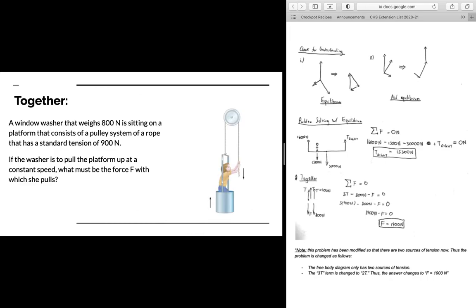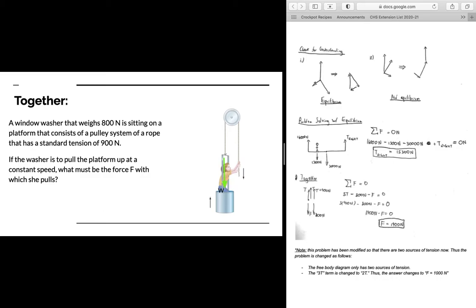So now let's do another problem together. A window washer that weighs 800 newtons is sitting on a platform that consists of a pulley system of a rope that has a standard tension of 900 newtons. If the washer is to pull the platform up at a constant speed, what must be the force with which she pulls? So again, we draw our free body diagram.